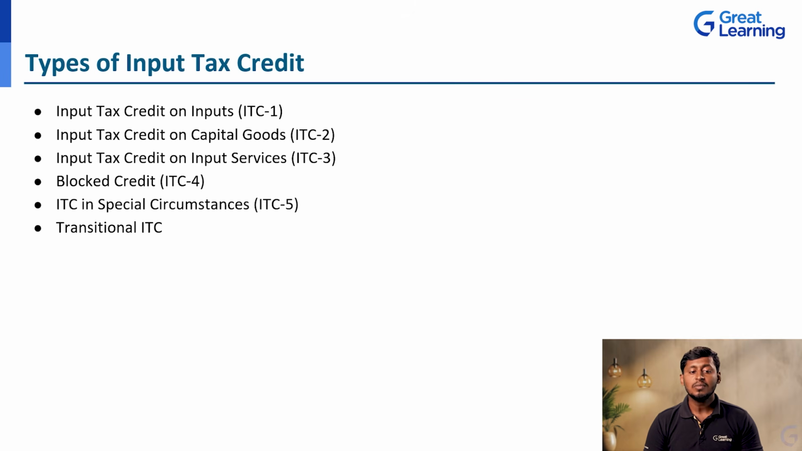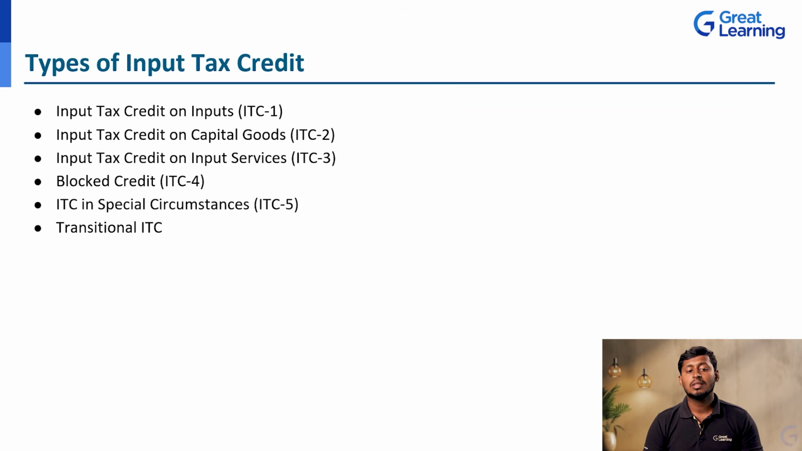And next, ITC in special circumstances, ITC5. For example, in the pandemic time, they gave some free hand or exemption for the medical requirements, or for any emergencies. At that time, they give some special circumstances. So at that time also you can get the ITC under this ITC5.